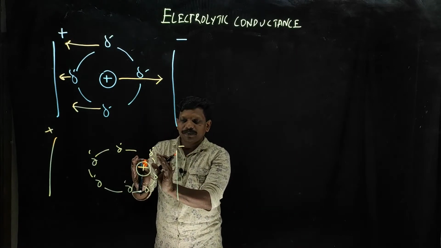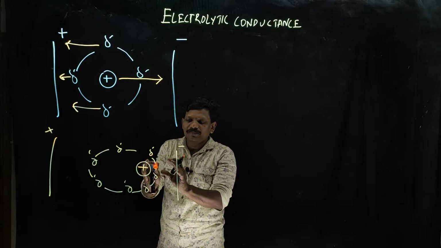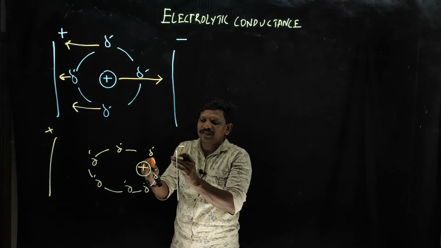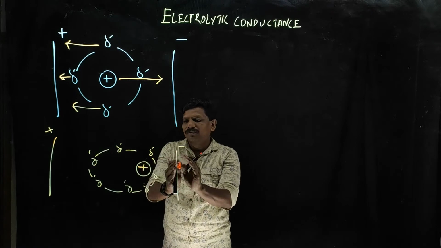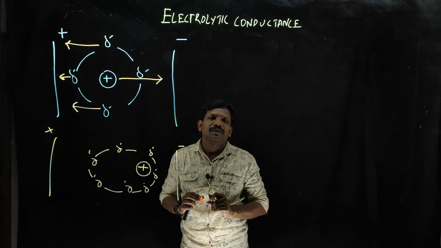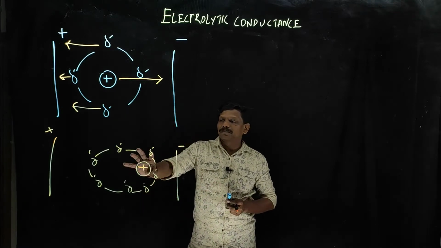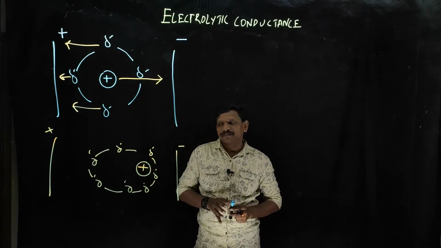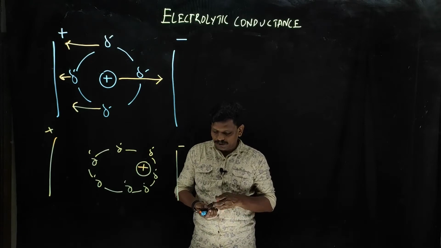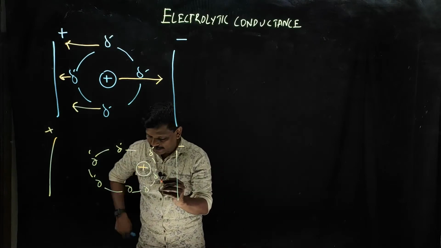So the positive ion is moving in this direction, and there is a screening. Screening means there is a hurdle, a very difficult situation. This part will move towards this one, and that part towards that one. In this situation the ionic atmosphere will not be a perfect sphere. This particular effect is one of the factors affecting electrolytic conductance.